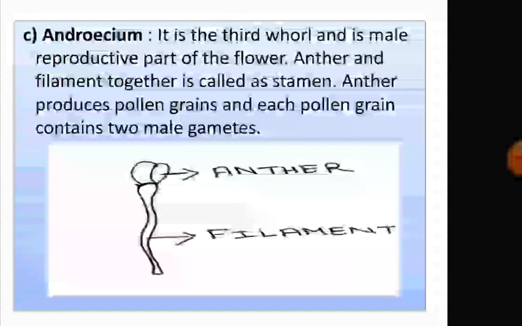Next is the androecium. It is the third whorl of the flower, also called the male reproductive part of the flower, and it consists of stamens. Each stamen has two parts. The long stalk is called the filament, and the swollen part is called the anther, and this anther contains pollen grains. Each pollen grain contains two male gametes.